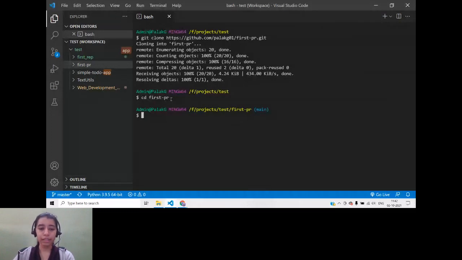After you have cloned it, the next step was adding an upstream so that your repository and the parent repository are in sync. I'll show you the steps once again so that you remember. Create an issue, fork the repository, clone it. We have done these 3 steps. Next step is add upstream. Why we have to add upstream is so that the repositories are in sync and so that we can get the changes from the parent repository if there are any. So the command is git remote add upstream. Now, please note you can name it anything, but calling it upstream is a convention. So to add upstream, what you have to do is you go to the parent repository.